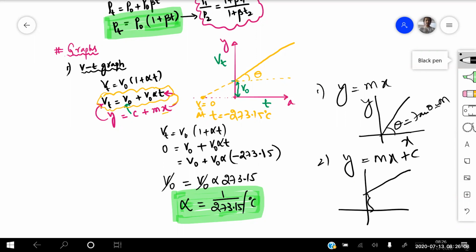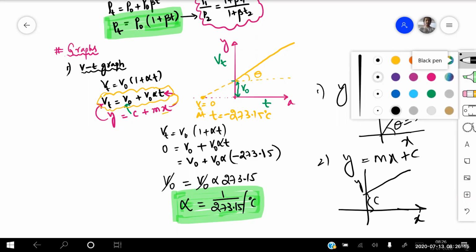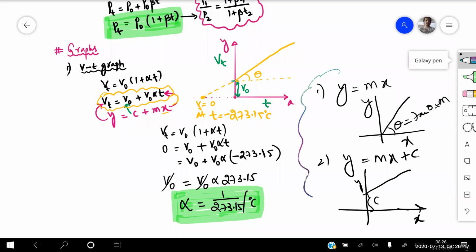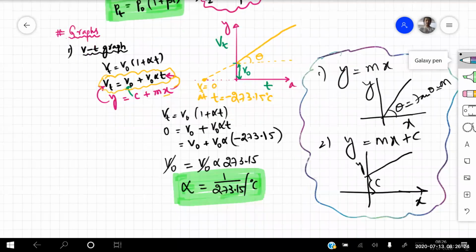So this represents the constant. This is your y-axis and this is your x-axis. This is for your rough understanding. I have just given it. We can do it even later when we do the graphs again in mechanics. Clear for everyone? So let us go for the next one, beta.